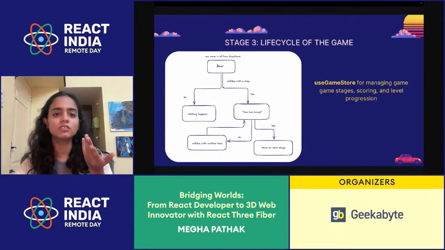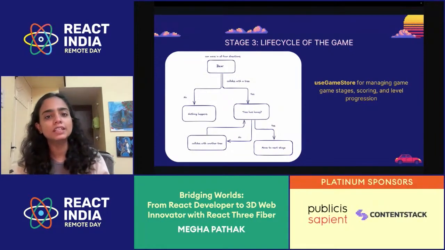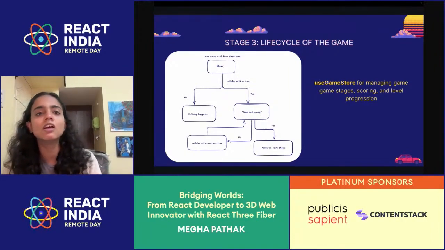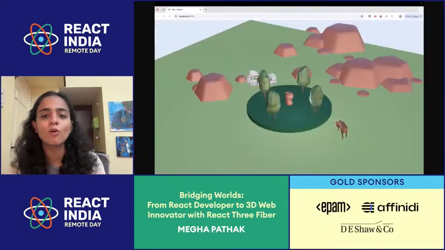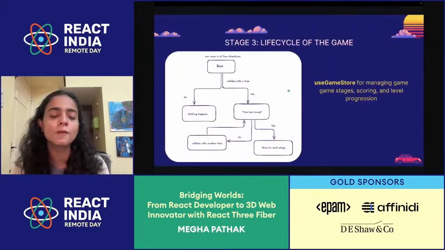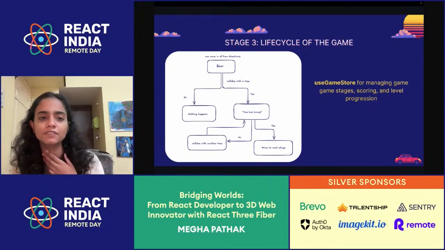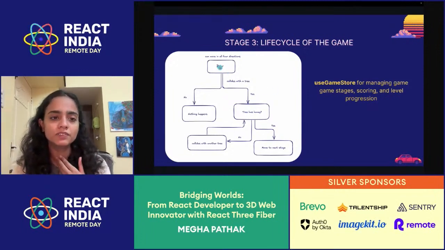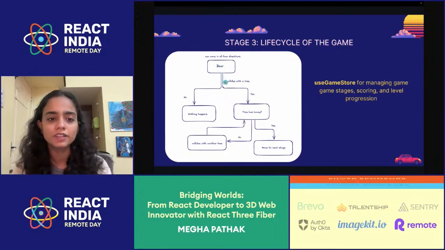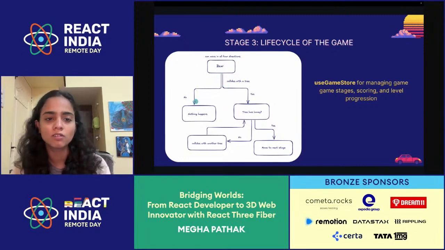So what exactly would my game do? This is the stage where, and this is why I came into game development in general, it allows me customization at every step. I can define here what my tree would look like, whether I want to place a tree like this, or whatever my aesthetics are, and similarly whatever I want my game to be. So if I define the life cycle of my game, I want it this way: my bear can move in all four directions, and either it will collide with a tree, or it will not collide with a tree. If it doesn't collide with a tree, nothing happens.